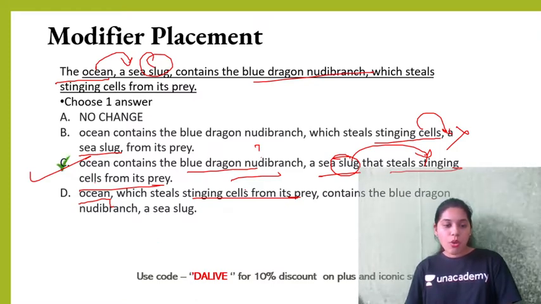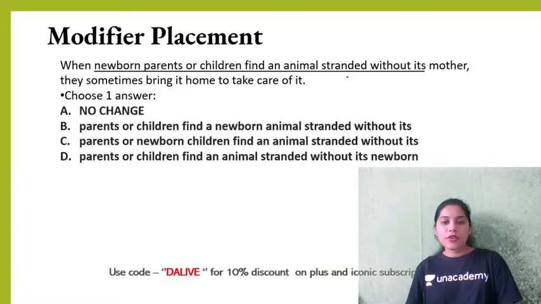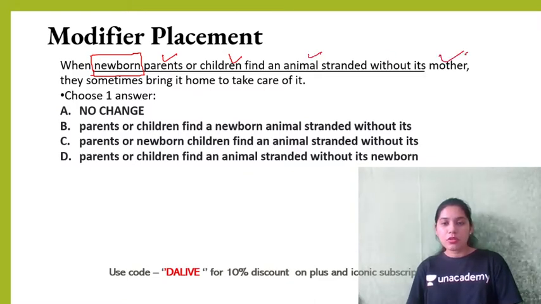Perfect. Now, next question. Read this carefully. I'll give you a small hint before you go. You just have to figure out who is newborn here. Parents, children, animal, or its mother maybe.